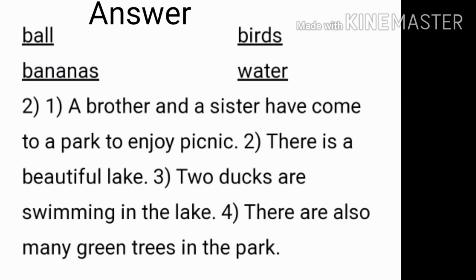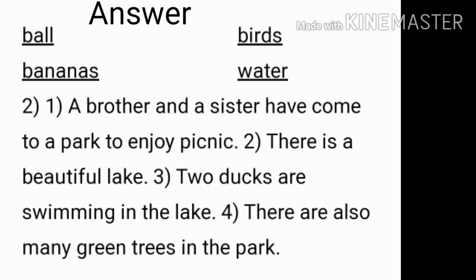Now see the answer. The 4 things which we can see, I have already written here. That is ball, bananas, birds and water. Now below, I have described this picture with some simple sentences. So see the first sentence. A brother and a sister have come to a park to enjoy a picnic.